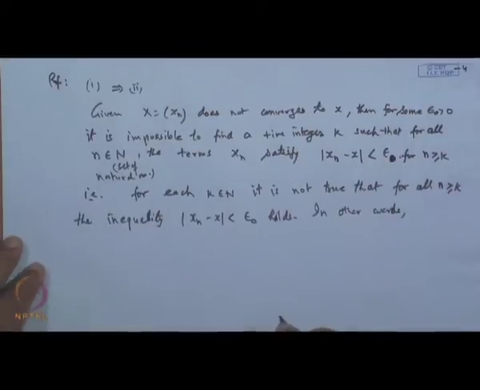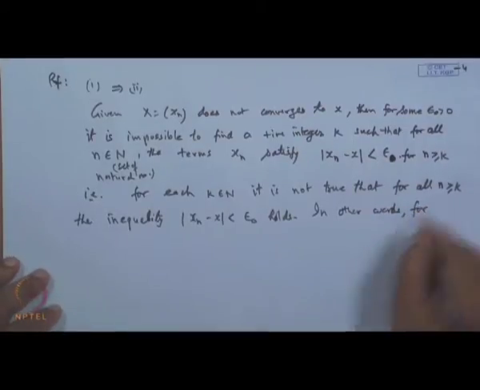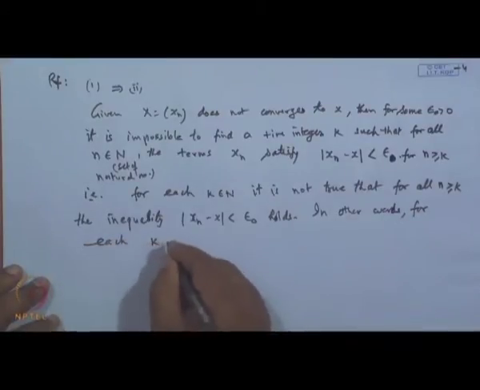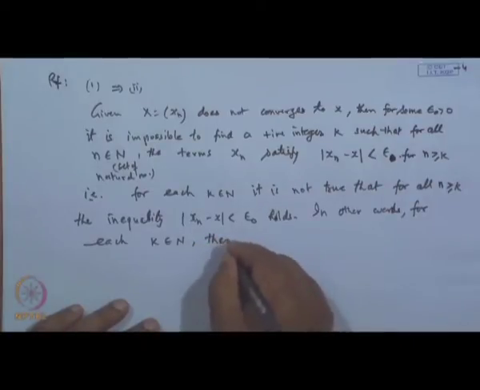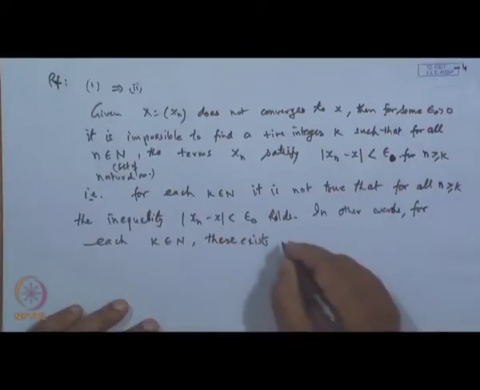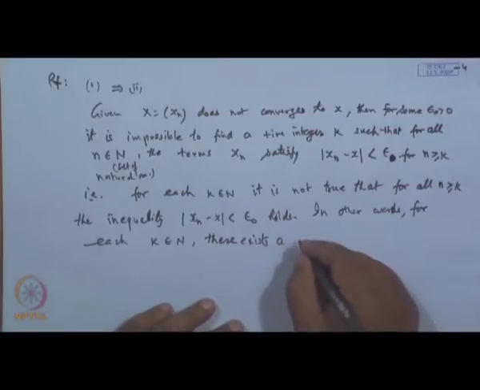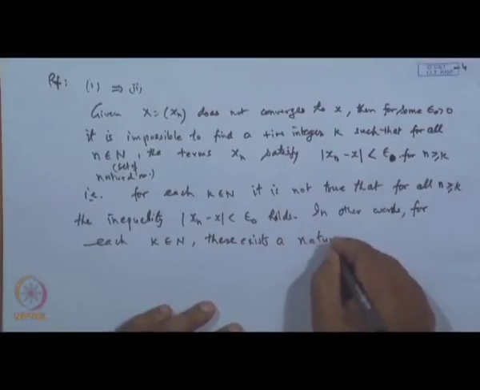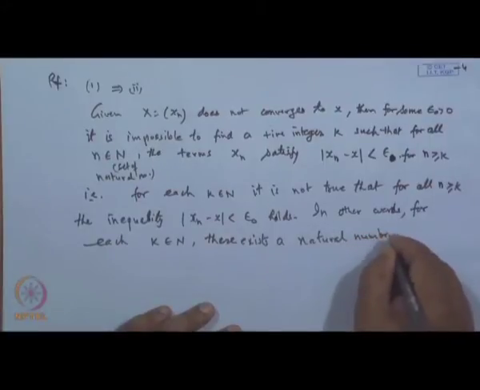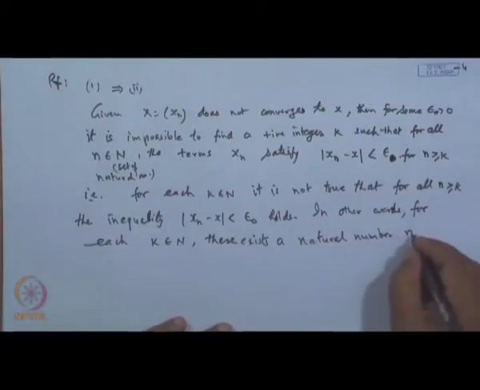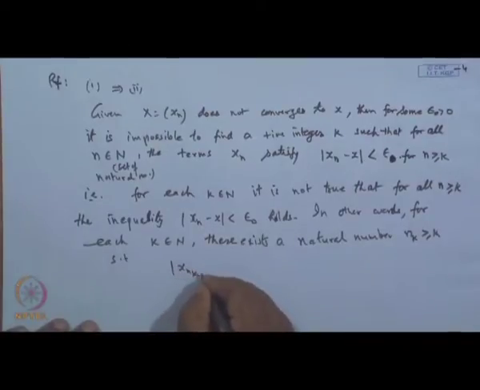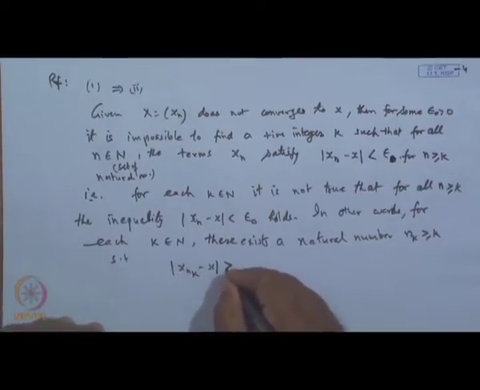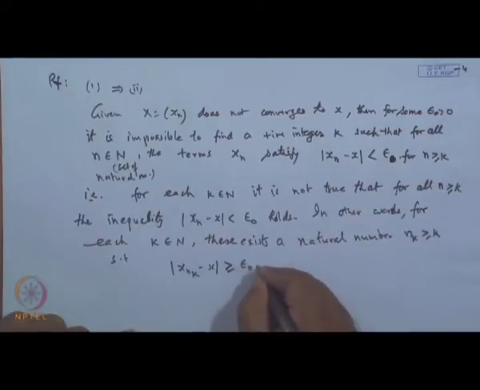we can say that for each k belonging to capital N, there exists a natural number or positive integer, you can say n k, which is greater than or equal to k, such that mod of x n k minus x is greater than or equal to epsilon naught.